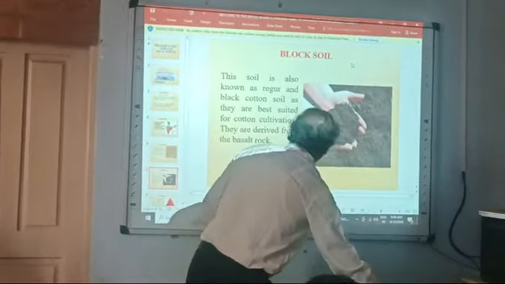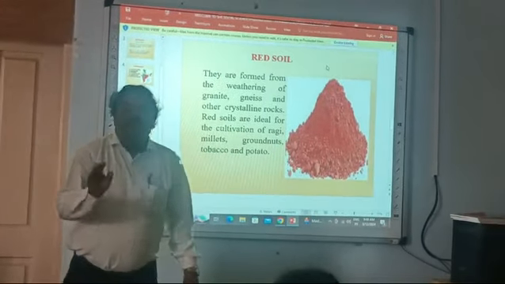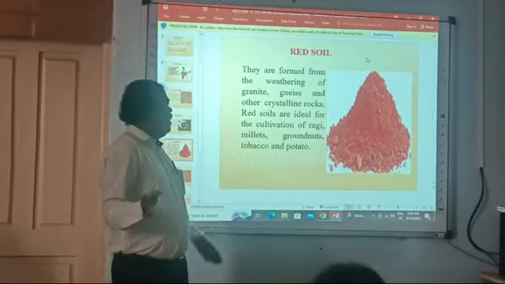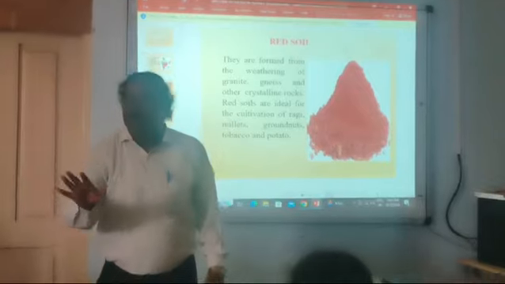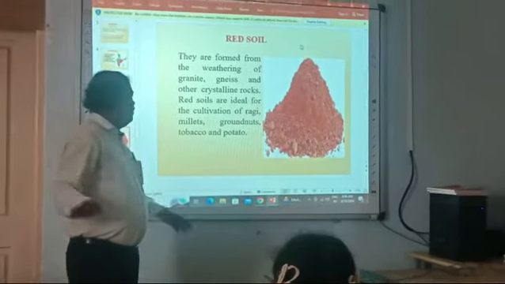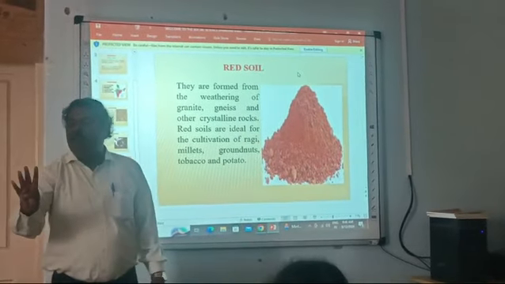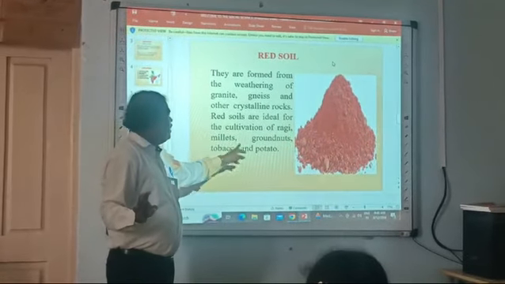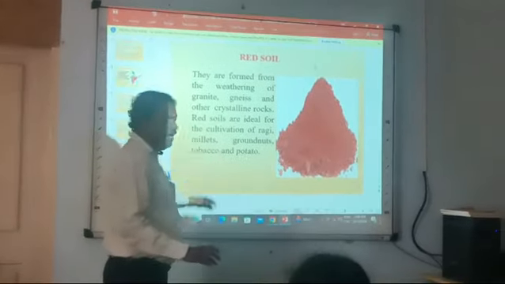Next, red soil. They are formed from the weathering of granite, igneous or other crystalline rocks. Red soil is derived or formed by this. Red soils are ideal for the cultivation of ragi. Ragi means millet, the English name is millet. Millets, groundnuts, tobacco and potato. This is a very important soil.